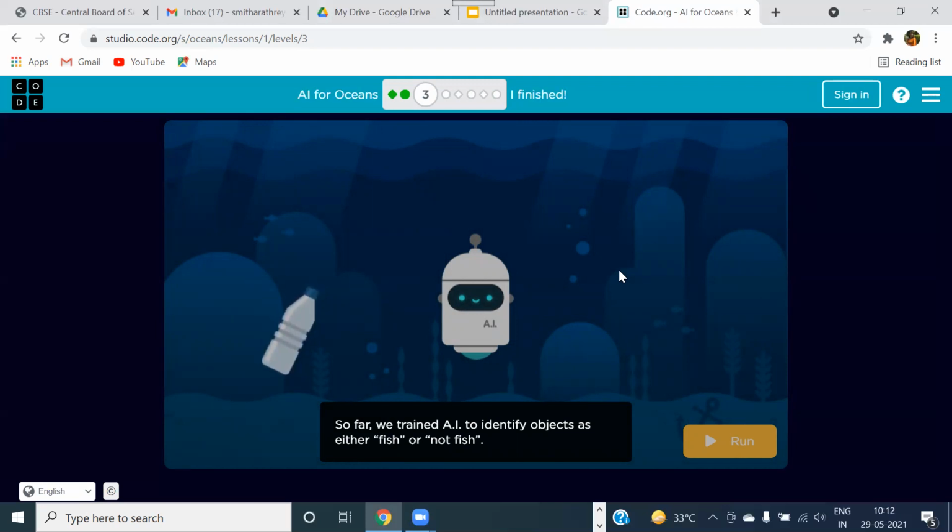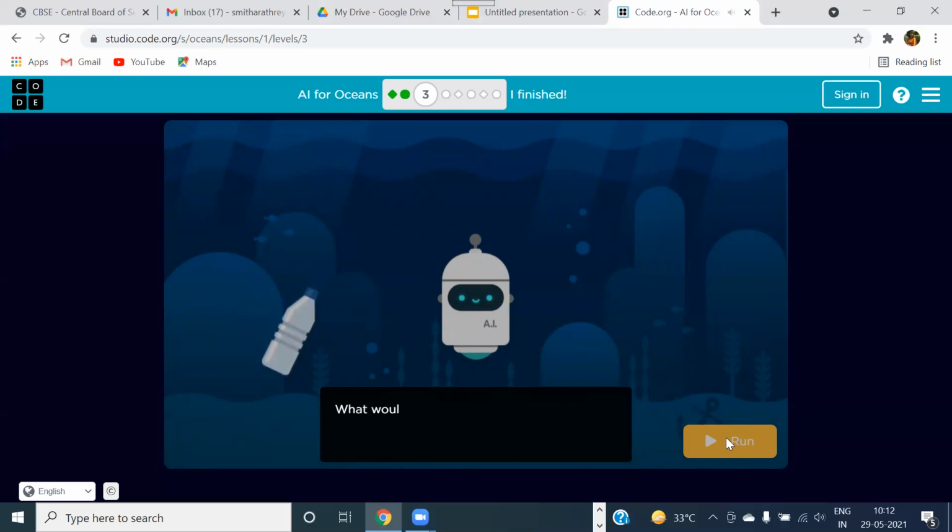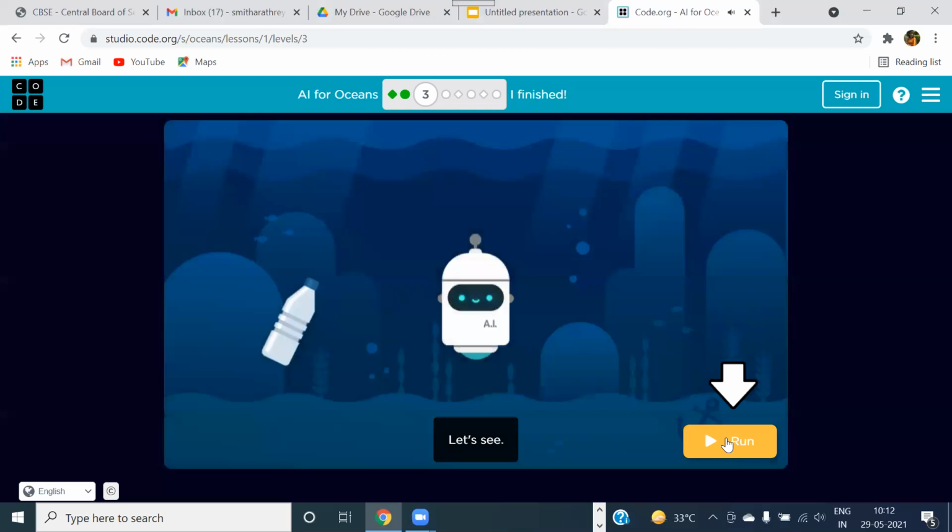Now the second part is, so it is telling, see, so far we trained AI to identify an object as either fish or not fish. So let's see if the training was used to decide what belongs to water. Okay, there are certain things that belong to water. There are certain things that do not belong to water. It is only recognizing fish now. What about starfish? What about octopus? What about seahorse? So many other things are also there. What about the other sea creatures? Consequences we have to teach them. So consequences of what? Garbage in and garbage out. Whatever we have trained, only that much it is going to do now.